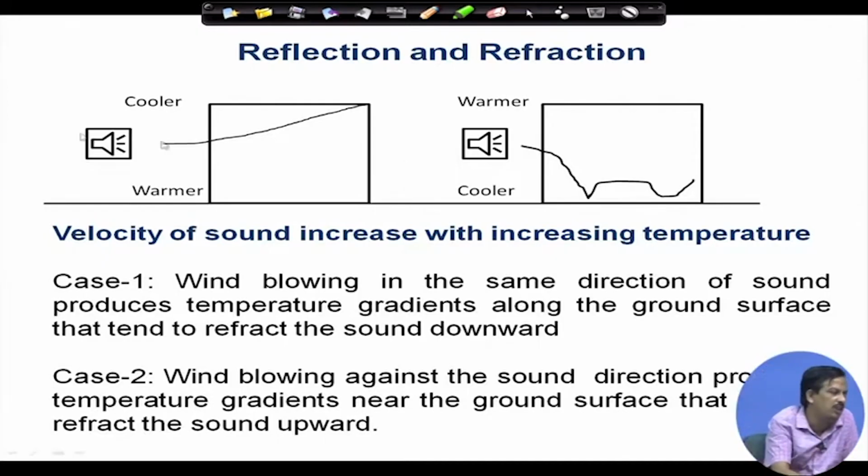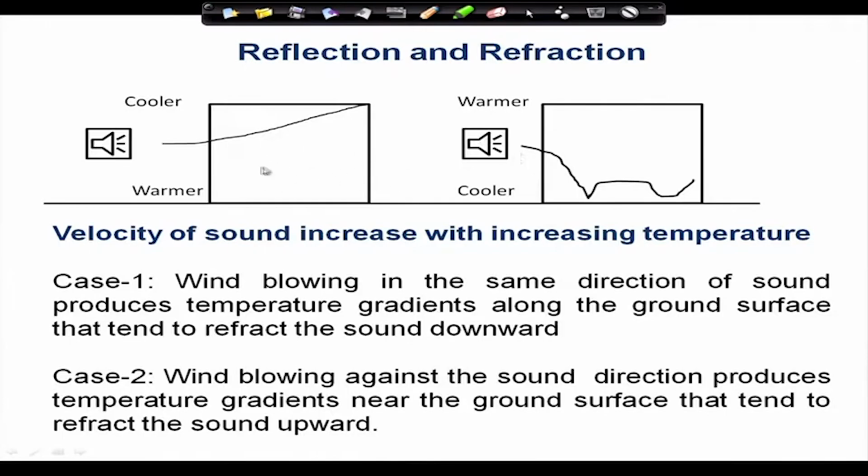See these two pictures. Let us not discuss case 1 and case 2, but first discuss what is physically happening. Suppose I create a sound here and it travels along this direction.